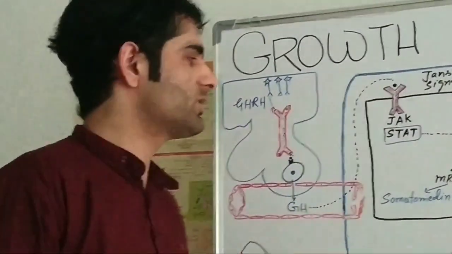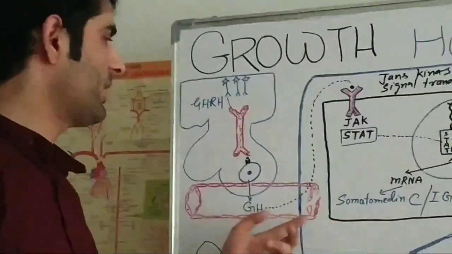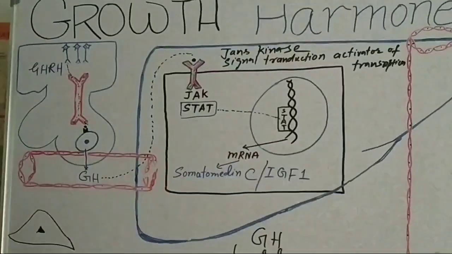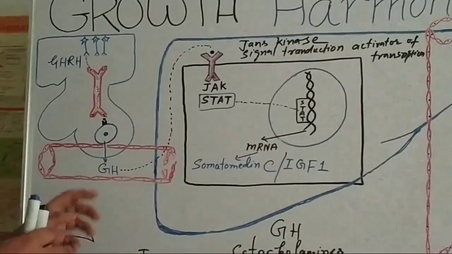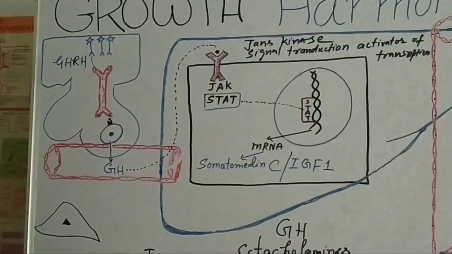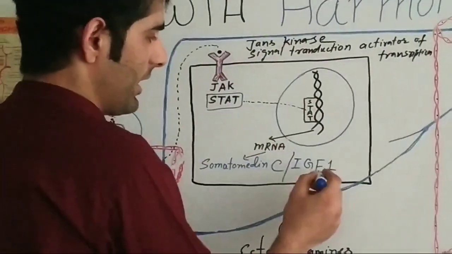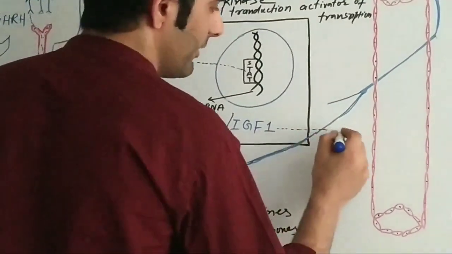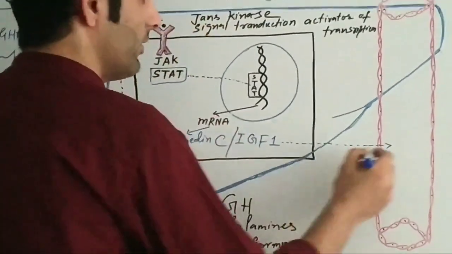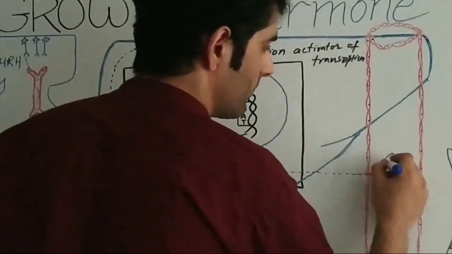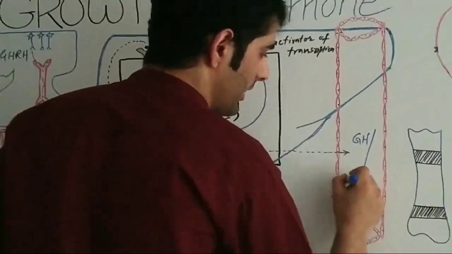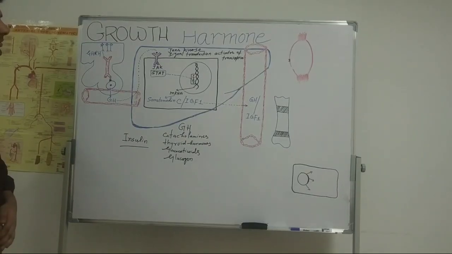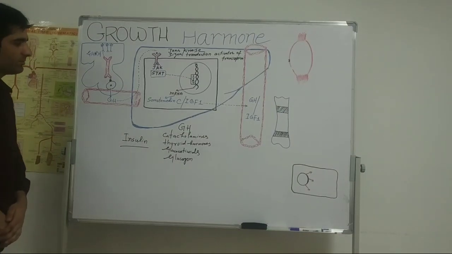Now we will see the functions of the growth hormone and somatomedin C. Now we will combine the effect. Overall they have the same effects, but we will combine the effect of the growth hormone and somatomedin C. Now eventually this IGF-1 or growth hormone will reach our blood. It will enter into it. Now our growth hormone or IGF-1 is here. Explain the function of the growth hormone. I want to mention here certain points.